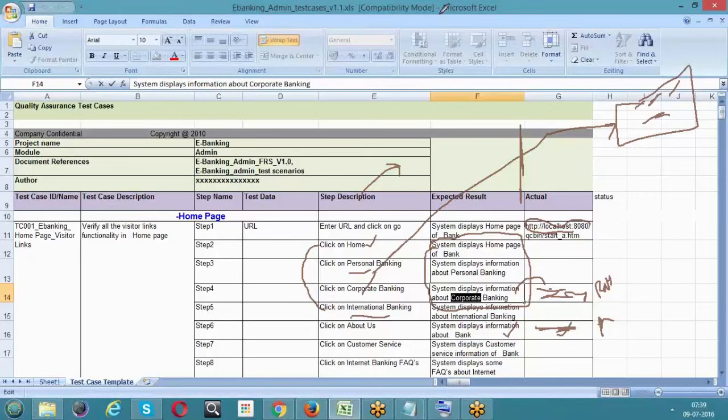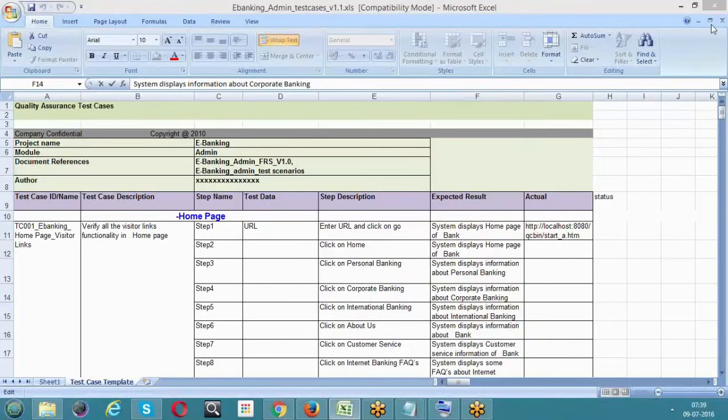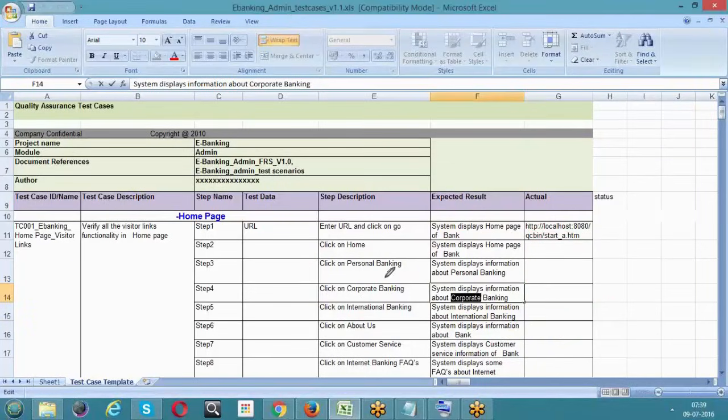Perfect. First, we write the test cases, and after that, your application is ready. We'll be performing the testing activities on the application. If something goes wrong, meaning the actual and the expected are deviated, for example you have clicked on personal banking and the application has responded with page not found, then what we expected and what actually happened has deviated.